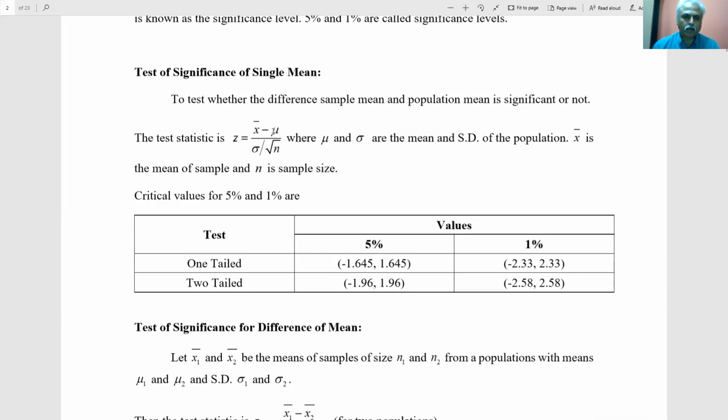The mean of the whole population is denoted by mu. Sigma is the standard deviation. At the outset, let me tell you that we are going to use only arithmetic mean and standard deviation for our whole study in the beginning, for the first chapter.